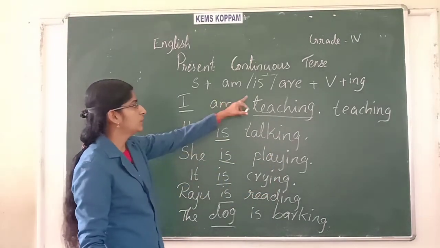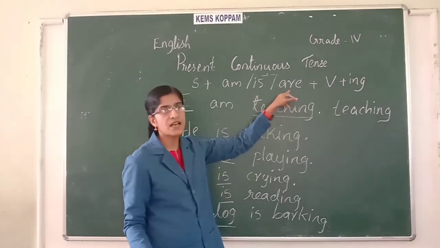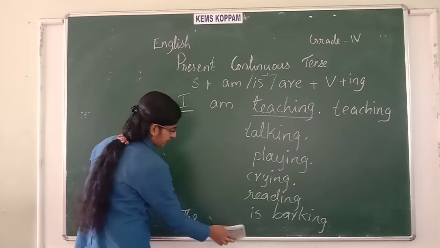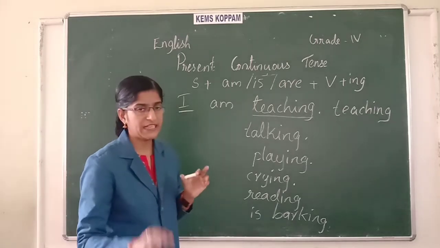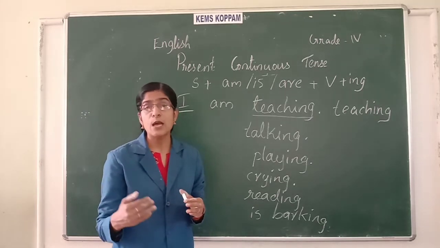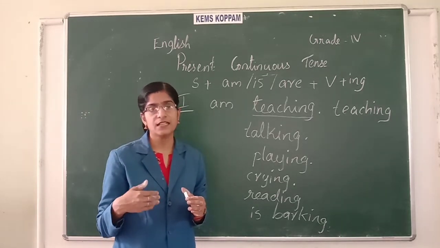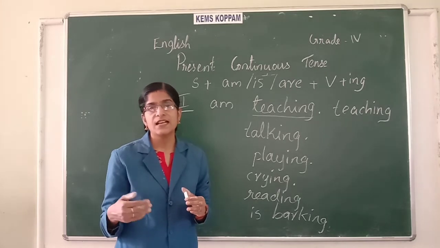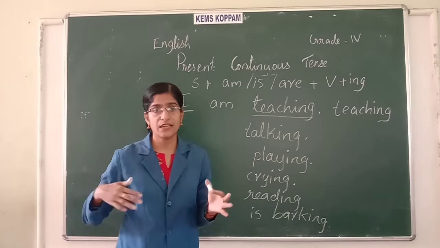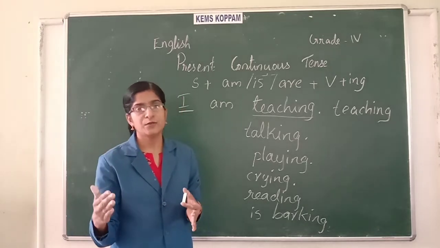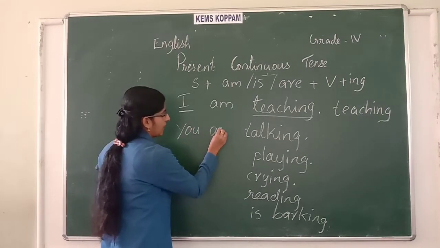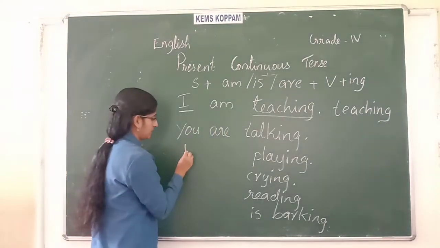Okay. Now we want to study when we use are. I told you is is used with a singular subject, isn't it? So are is used with a plural subject. If the number of persons is more than one, like 2, 3, 4, 10, okay, more than one, we use are. Okay, for example, you are talking.